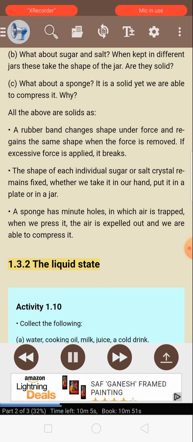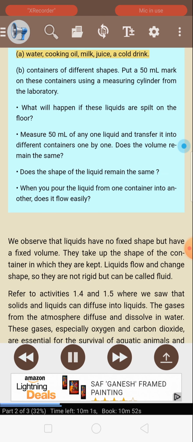1.3.2 The liquid state. Activity 1.10. Collect the following. A. Water, cooking oil, milk, juice, a cold drink. B. Containers of different shapes. Put a 50 milliliters mark on these containers using a measuring cylinder from the laboratory. What will happen if these liquids are spilt on the floor? Measure 50 milliliters of any one liquid and transfer it into different containers one by one.